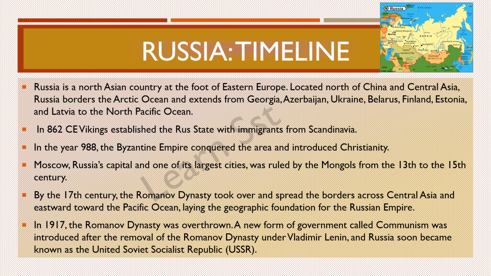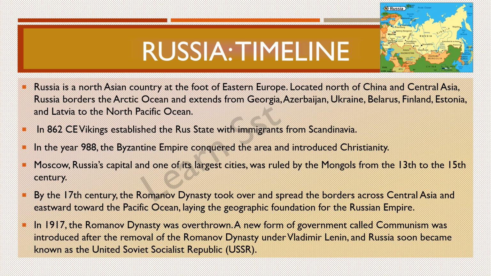Now let us see the timeline in detail. In 862 CE, that is the Christian era, Vikings established the Rus state with immigrants from Scandinavia. In the year 988, the Byzantine Empire conquered the area and introduced Christianity. Moscow, Russia's capital and one of its largest cities, was ruled by the Mongols from the 13th to the 15th century. So this is the third detailed timeline.